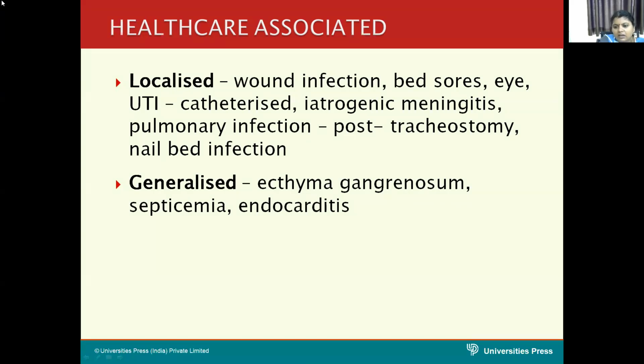Next thing is its important role. The main important role of Pseudomonas in the hospital setting is that it is the most important pathogen, which is multi-drug resistant, and has the ability to establish itself widely in hospital, and is one of the adaptable organisms. Even with minimal requirements, it can survive. It also contaminates respirators, endoscopes, and articles such as bed pans.